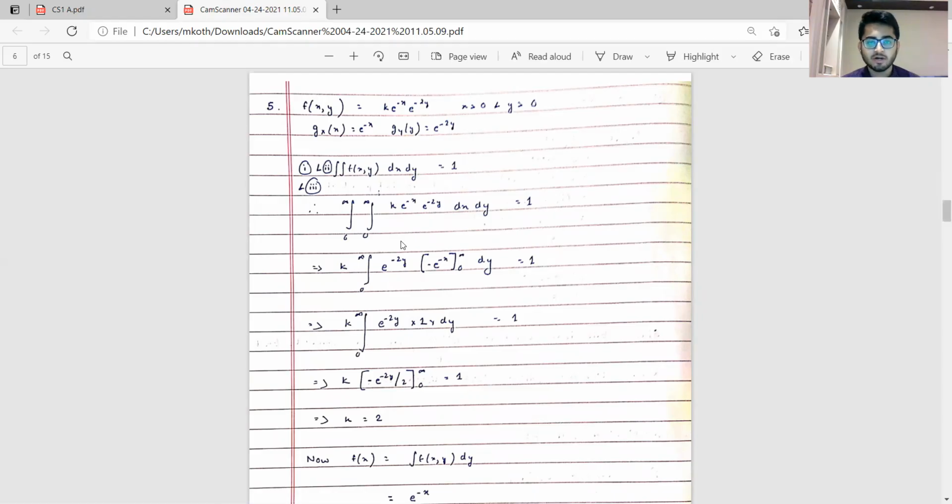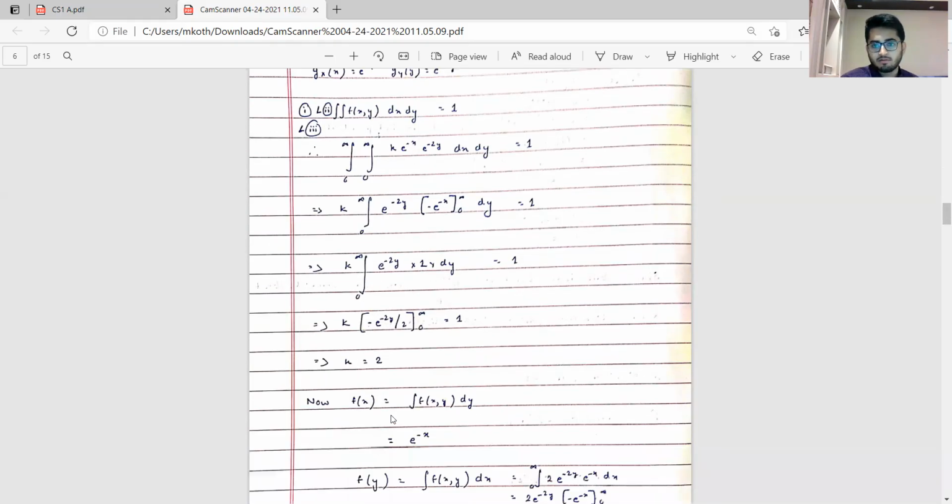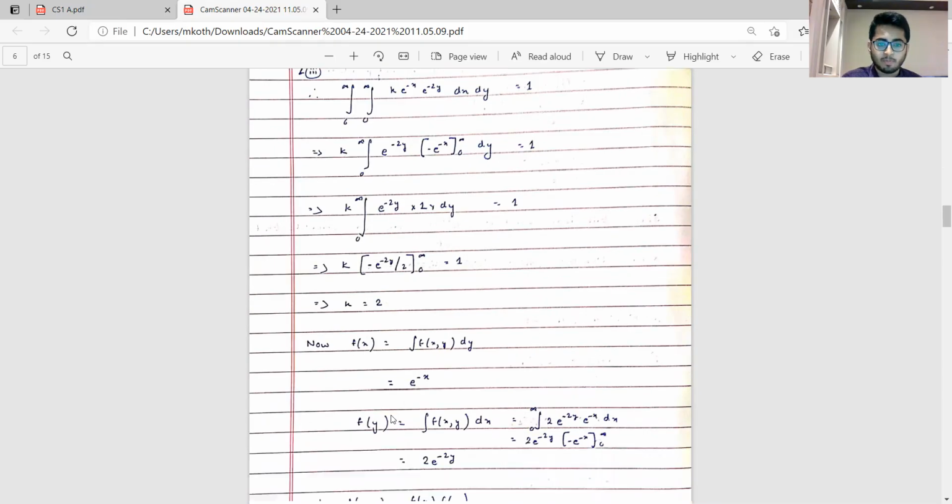In this case, we have a joint PDF, so the double integration of that should give us 1. Using this and calculating, we get k is equal to 2. This is how I started: whenever there's a constant whose value we do not know, the natural inclination is to first find the value of that constant. So I've computed k as 2.